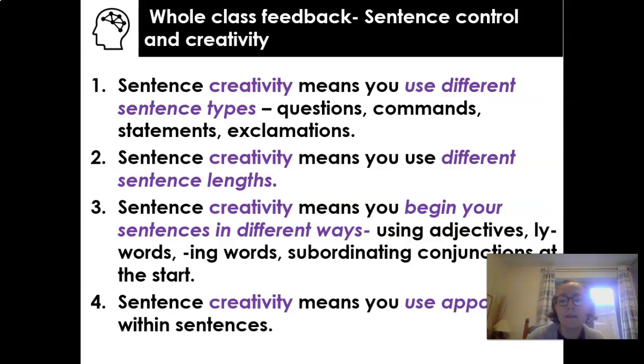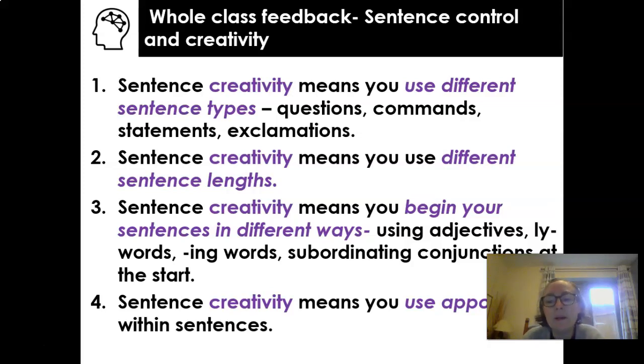We also recognize that there are ways then to be creative. So creativity and variation really work together here in our writing. So not always doing the same thing over and over. There is space for deliberate repetition that can be quite creative, but fundamentally when we write, we want to aim for creativity and variation. So this might mean using different sentence types, different sentence lengths, beginning our sentences in different ways, and using appositives within sentences.